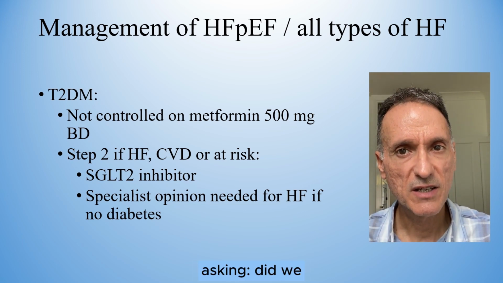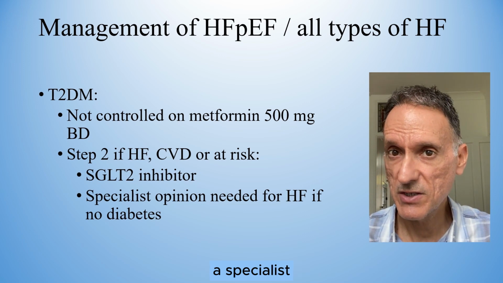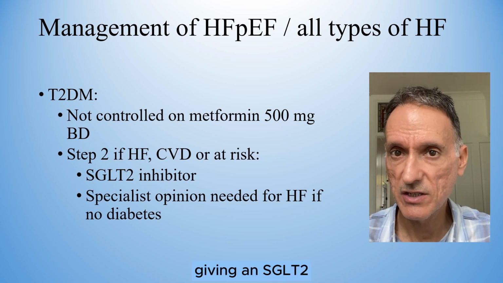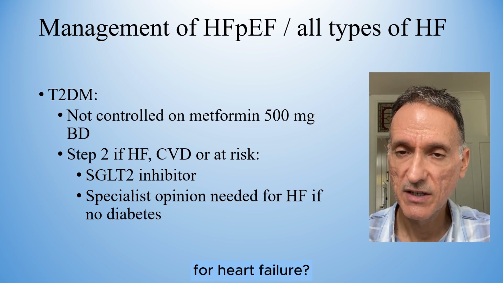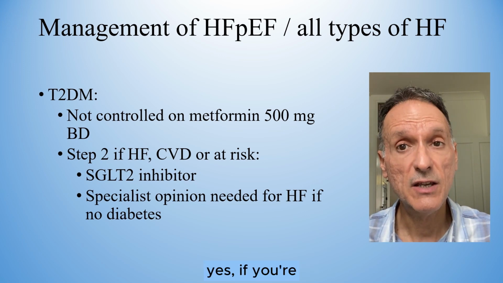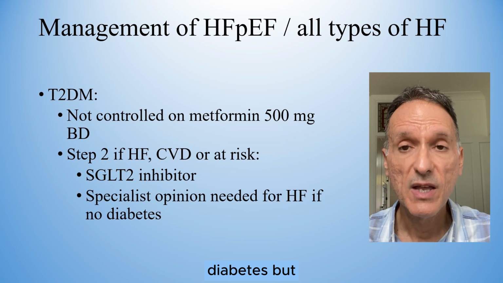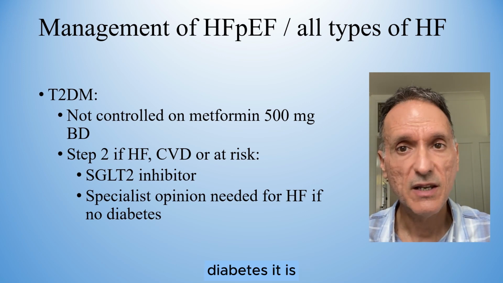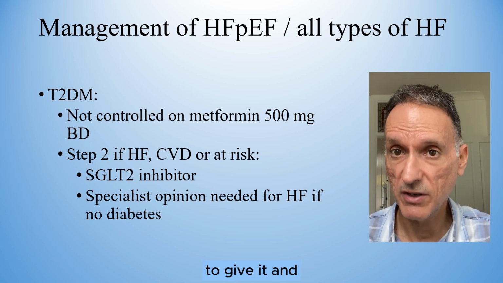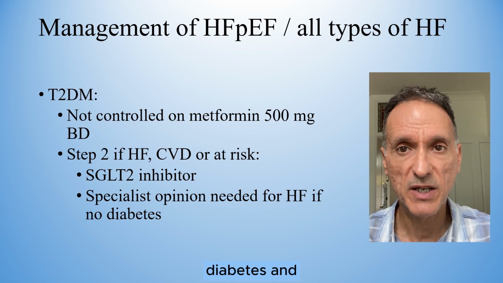But you may be asking, did we not have to get a specialist opinion before giving an SGLT2 inhibitor for heart failure? And the answer is yes, if you're giving it for heart failure to somebody without diabetes. But if the person has diabetes, it is the perfect opportunity to give it and treat both his diabetes and his heart